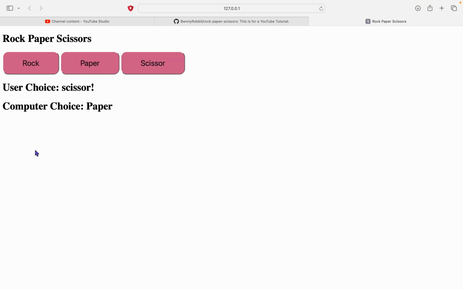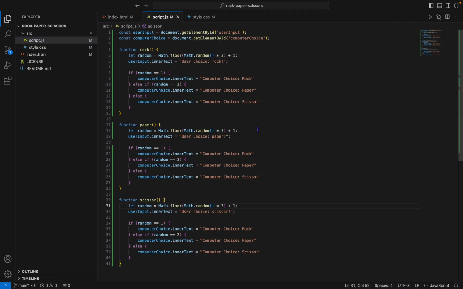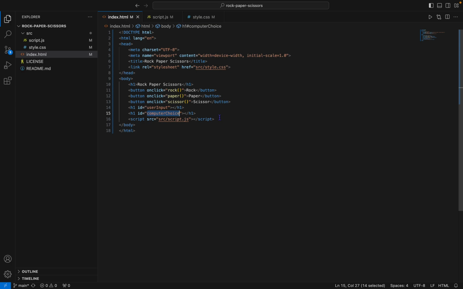Now we need to display a message saying if we won or not. To do that is the kind of boring part here, but yeah, we'll have to make a new one, give it the ID of, what should it be?